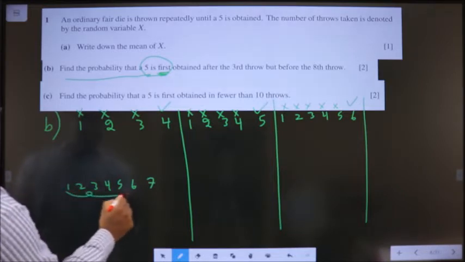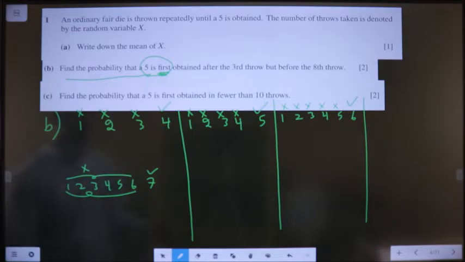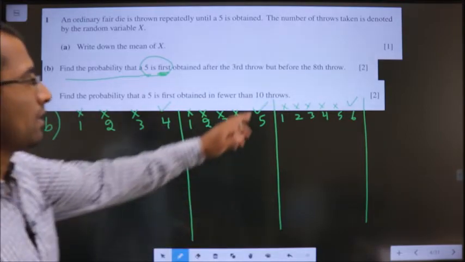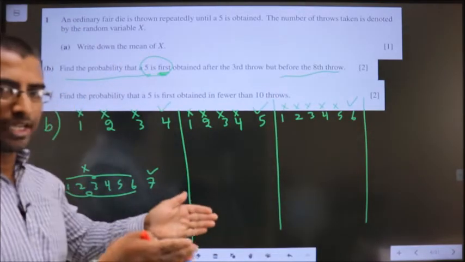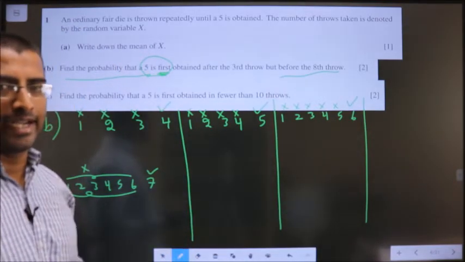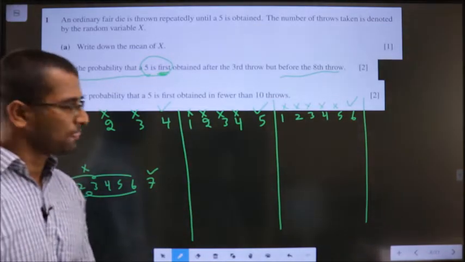In all these cases, I should not get a 5. I should get a 5 here. Clear? Before the 8th throw. That means I won't consider, now I am throwing it for 8 times. That should not be considered. These are only the options.